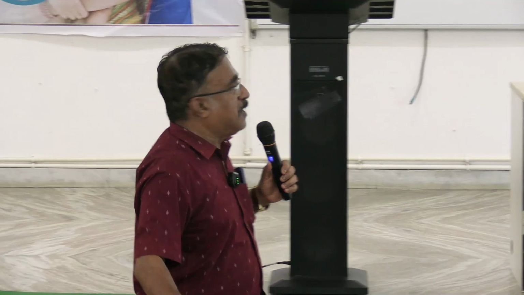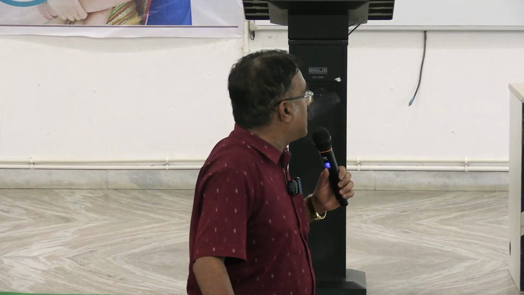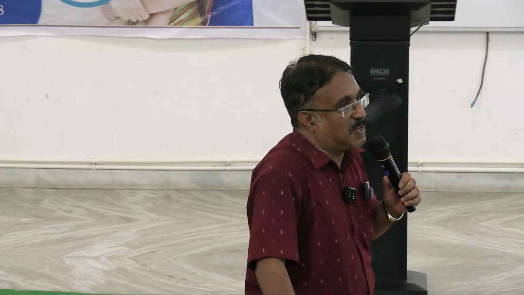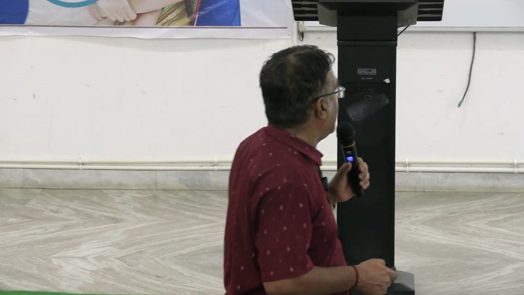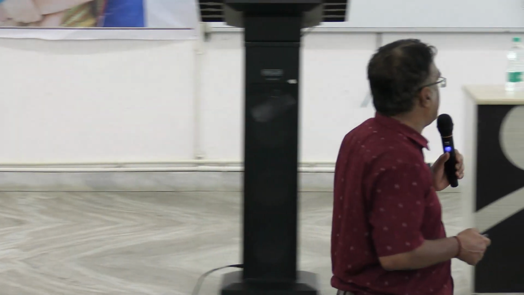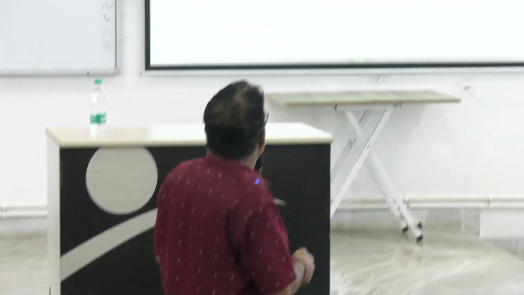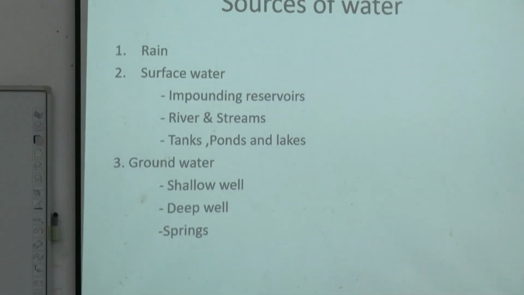Alright. Then how much water do we require per day? 2 liters per person per day, irrespective of the weather, whether it's sunny or rainy or winter. Domestic use is 150 to 200 liters per day in urban areas, and 40 liters per person per day in rural areas. Okay. Now these sources of water, we know all this.